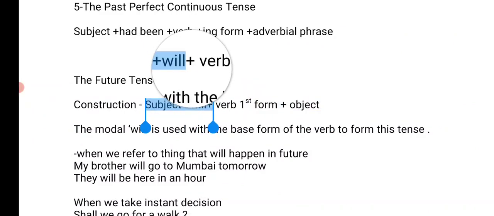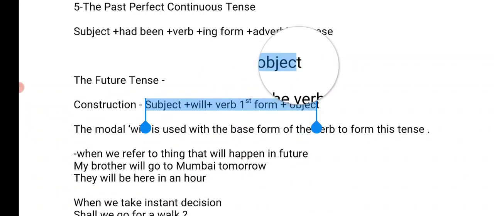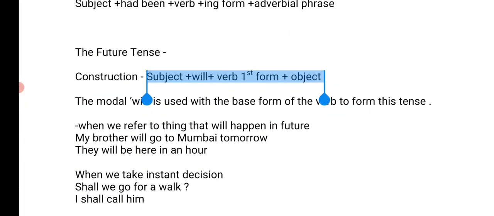Constructions: we have subject, will, first form of the verb, base form of the verb, and object. When we refer to a thing that will happen in future, for example, this pandemic will get over soon. Understand? I think this is a very positive sentence. You all should use it. This COVID pandemic will end very soon.